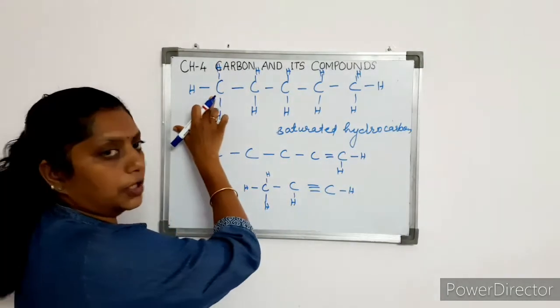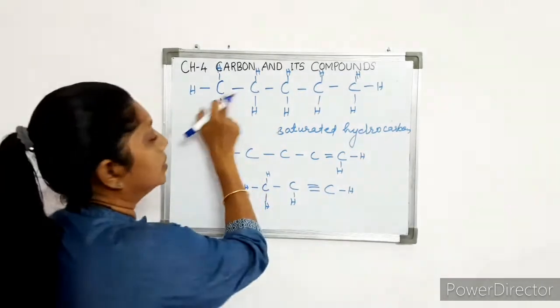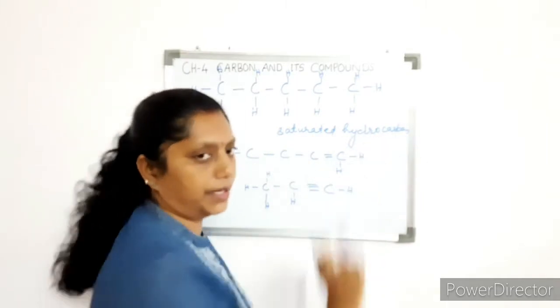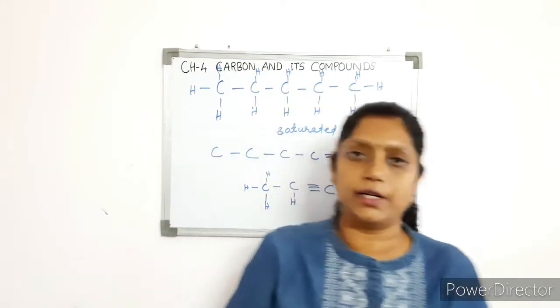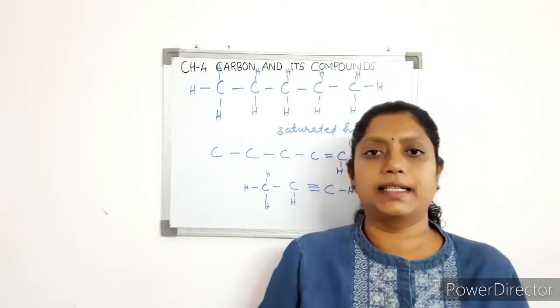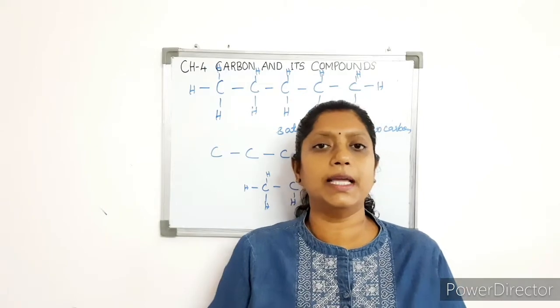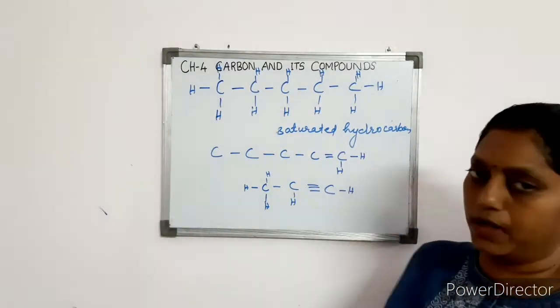In this molecule you can see a single covalent bond between the 2 carbon atoms. So this is a saturated hydrocarbon. What is a saturated hydrocarbon? A saturated hydrocarbon is a hydrocarbon that contains only single covalent bonds. Carbon atoms are linked by single covalent bonds.